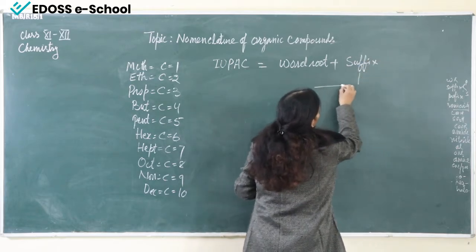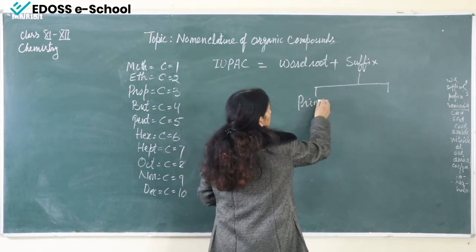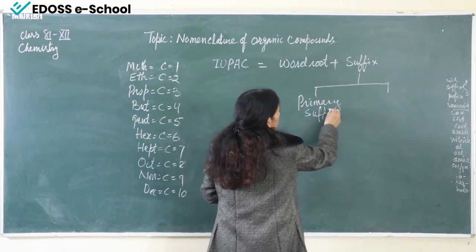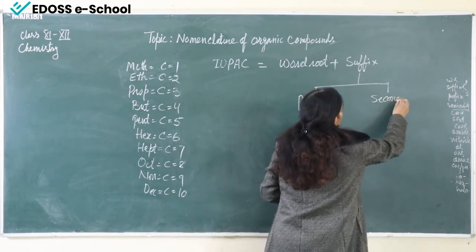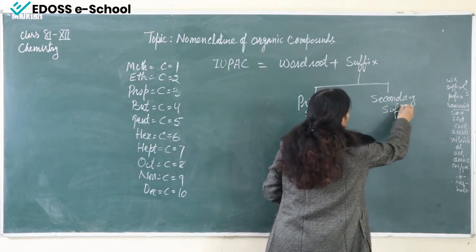Now suffix can be of two types, primary suffix and secondary suffix.